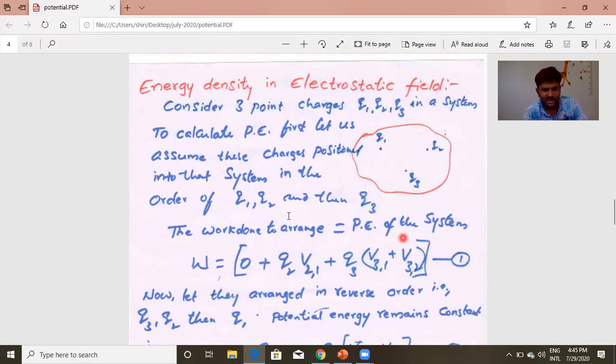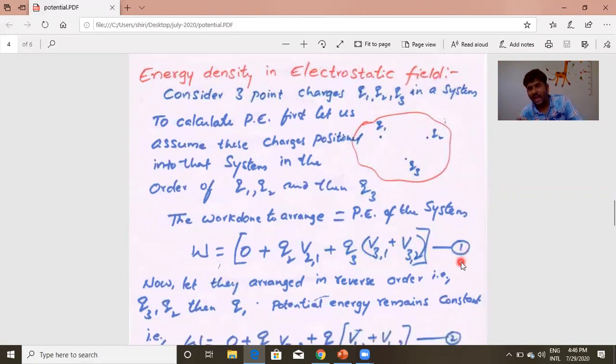So I calculated the total work. I am keeping it aside. Now we may have a thought, as if the point charge which we brought earlier is a bigger one, maybe we need to do more work.